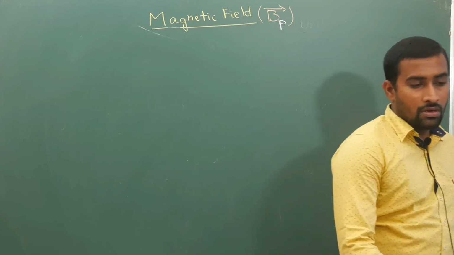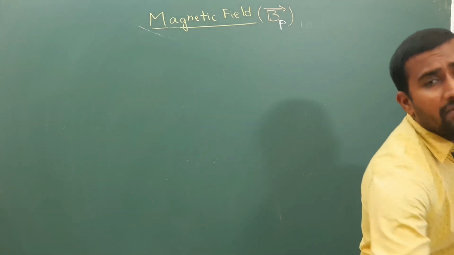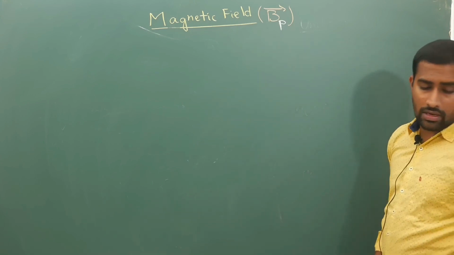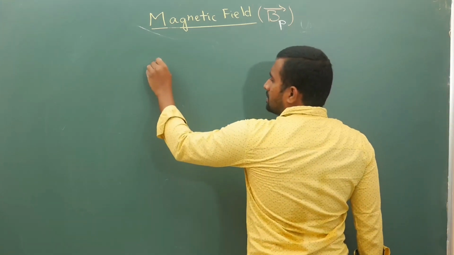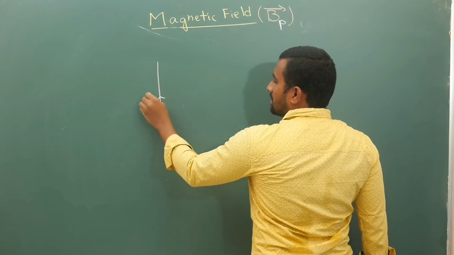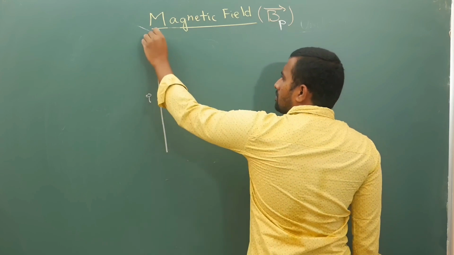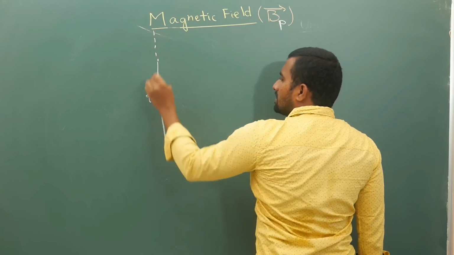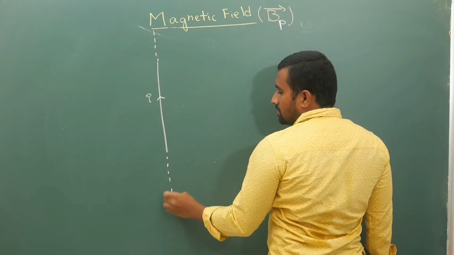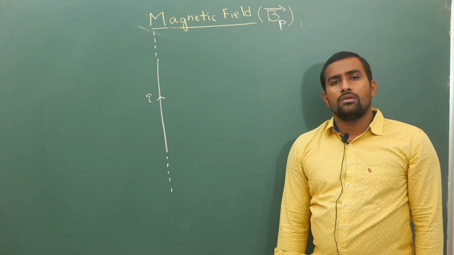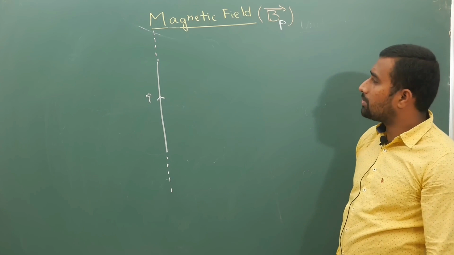Now, if you have a straight wire, and this current is I, let us say this current is I. Now you all know Oersted's experiment.